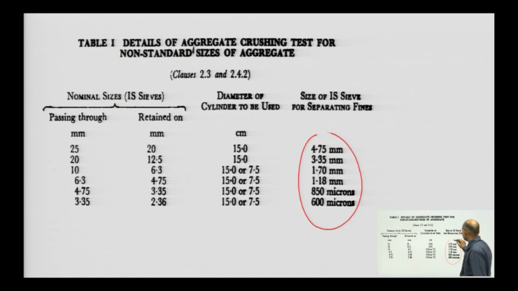This is also given in the IS code if your aggregate size differs from the standard size, like 25 mm, 20 mm, 10 mm, 6.3, 4.7, 3.35. For that we have to consider the appropriate values, and the diameter of the cylinder will also change like this. Okay. So, thank you.